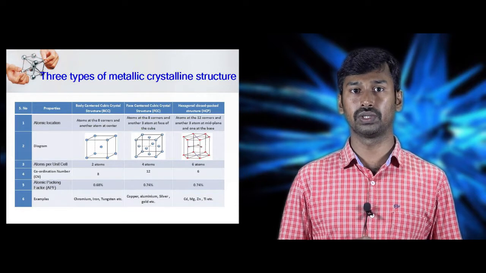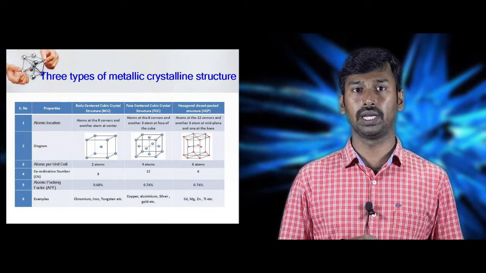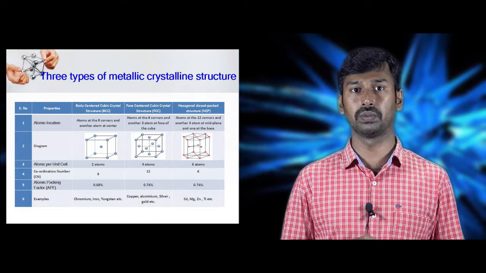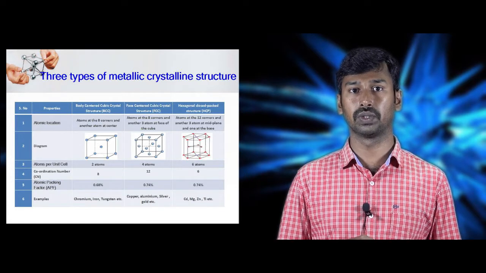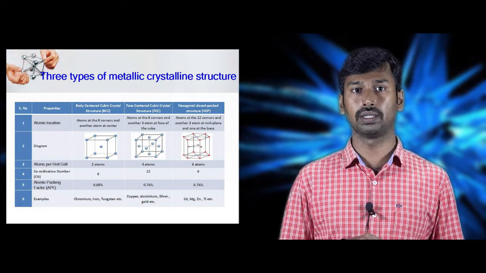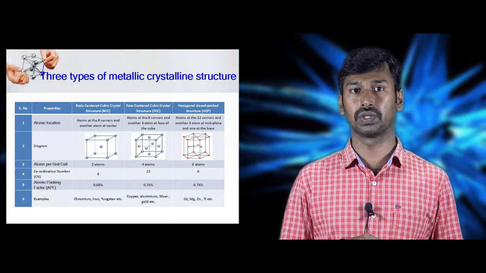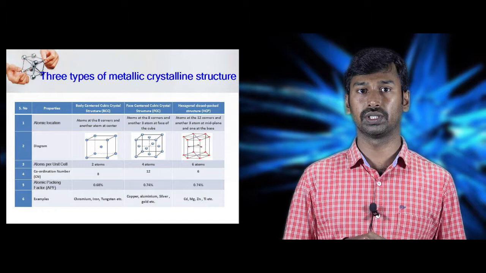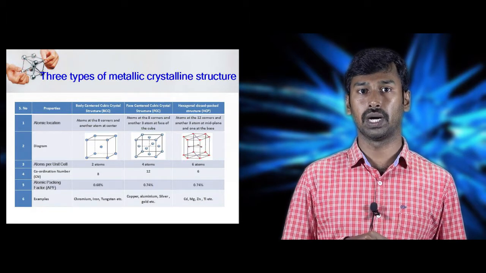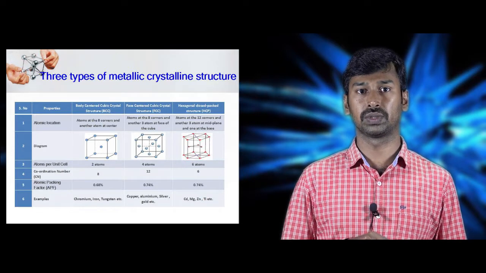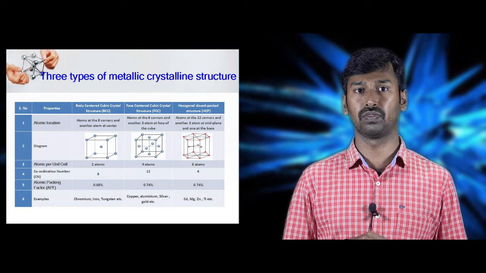The first property we are going to see is atomic location. For BCC, the atoms are located at the corners of the cube and another atom at the center of the cube. For FCC, atoms are located at the corners of the cube and at the faces of the cube. And in HCP, the atoms are located at the 12 corners, three atoms in the middle plane, and two atoms in the bottom and top planes. Next we see the diagrams of these systems, which are shown in this flow chart.